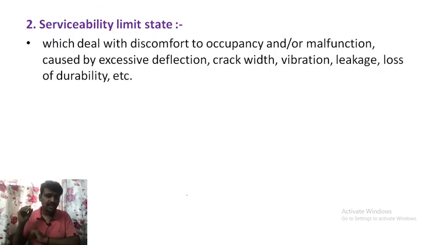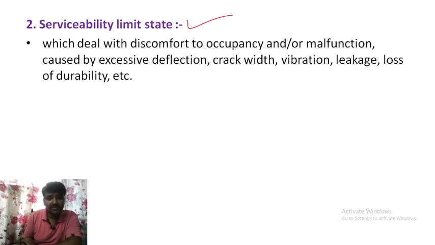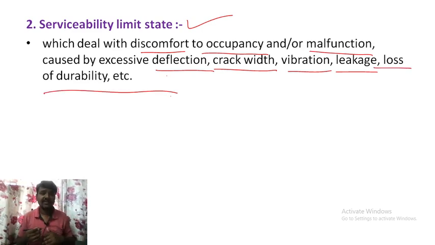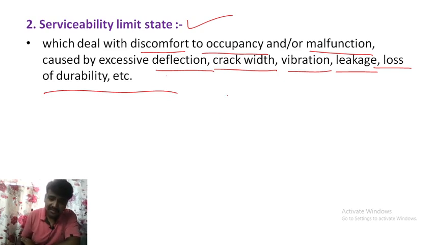Okay, next one, serviceability limit state or limit state of serviceability. What you will deal with here is the discomfort to the occupancy and the malfunction caused by excessive deflection, crack width, vibration, leakage or loss of durability. All these factors we will consider. Serviceability is simply about we, who are using this building after the construction.